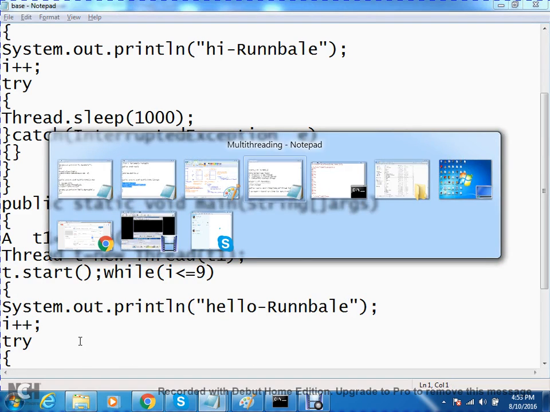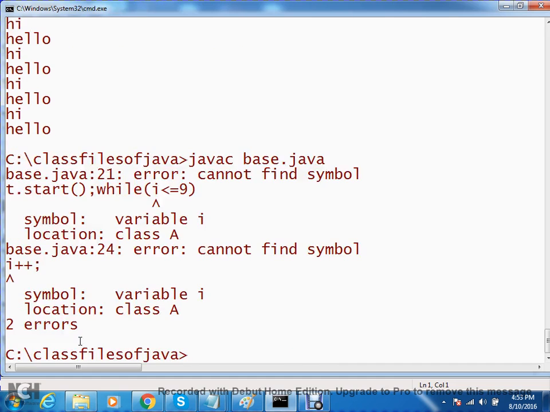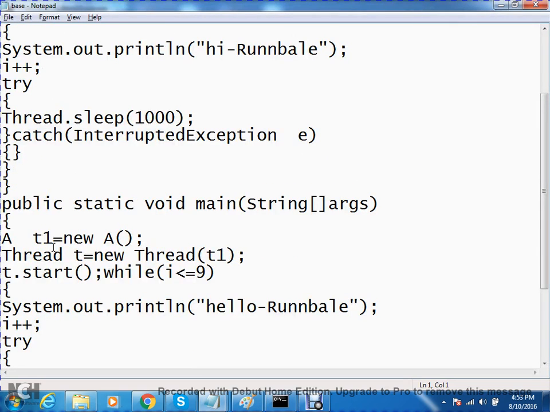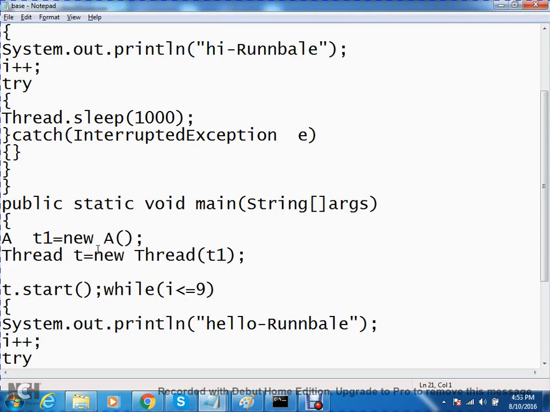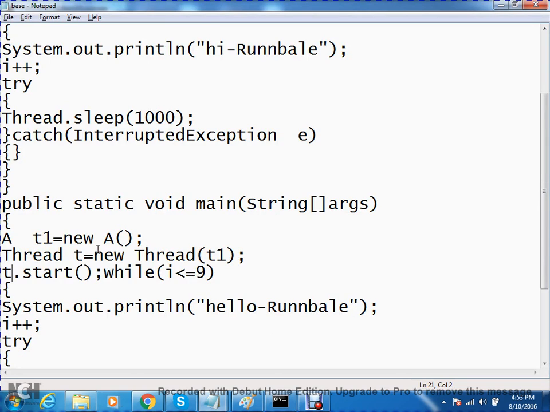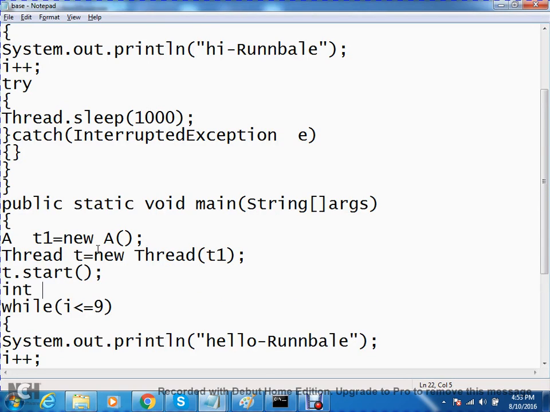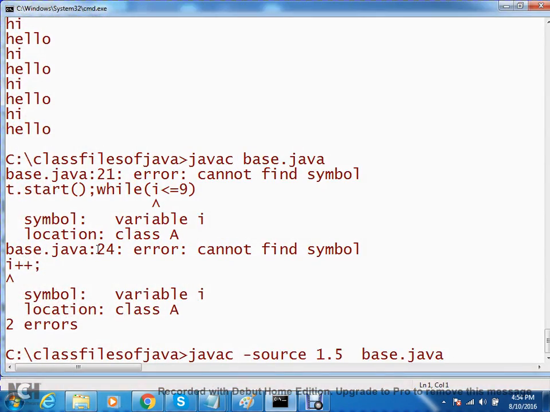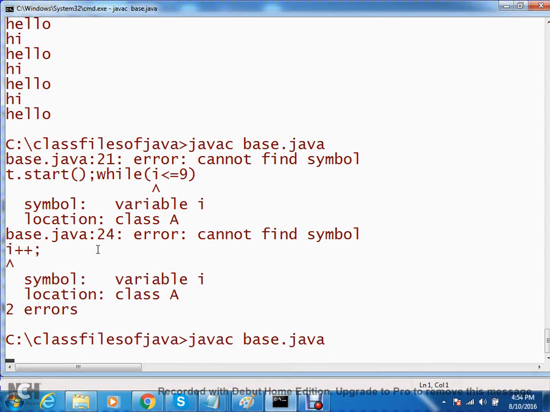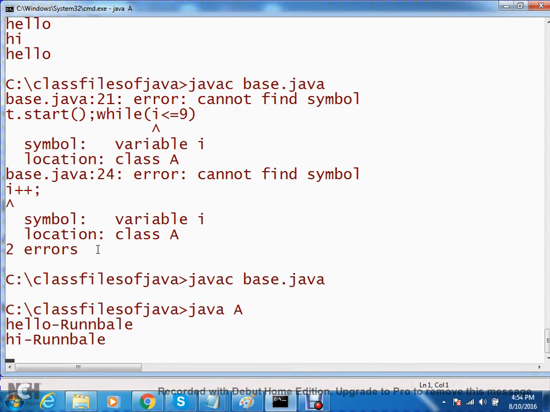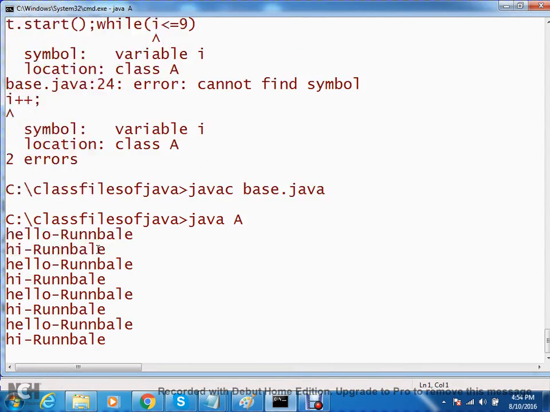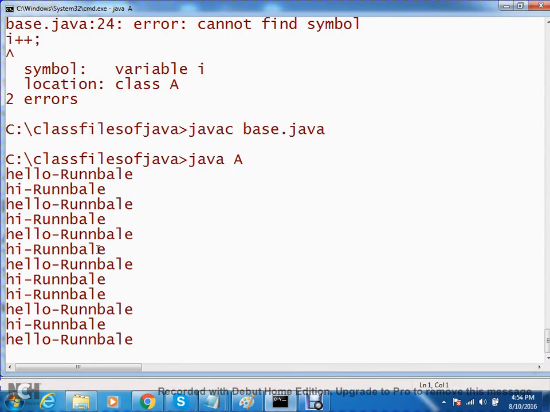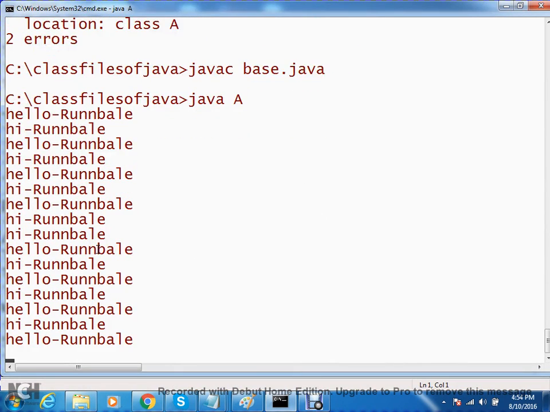The variable i is not there, so let me declare int i = 1. Observe: Hello runnable, Hi runnable. This is also multithreading.